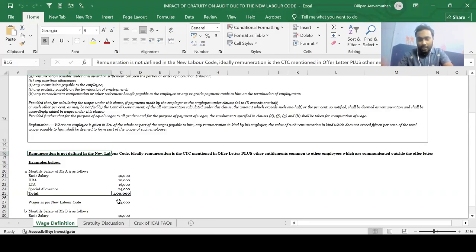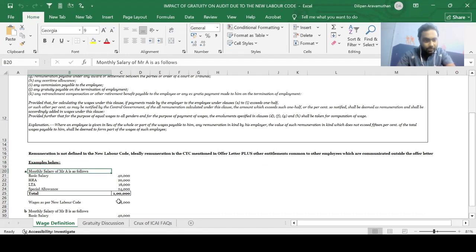Like let's say there is some allowance which the company provides to all employees, which is not communicated as a part of the offer letter, but is communicated later on after the employee joins, and this amount is common for all the employees. In that case, even though that amount is not there in your offer letter, that should be included as a part of remuneration. I hope it is very clear, guys.